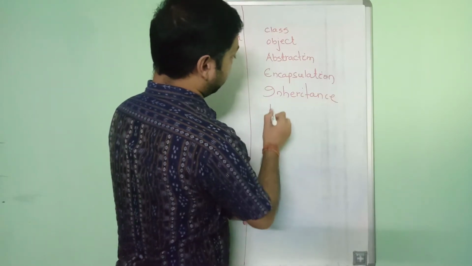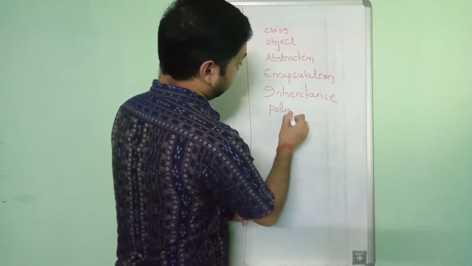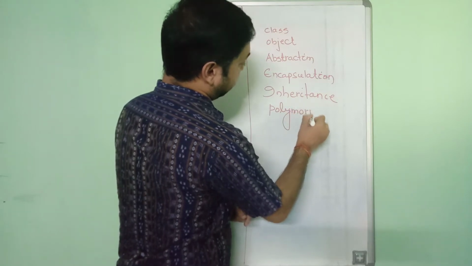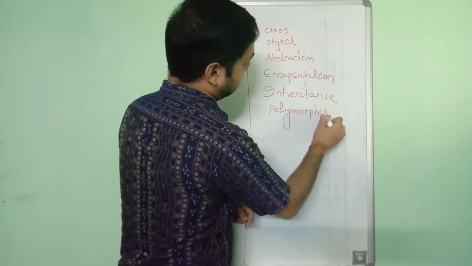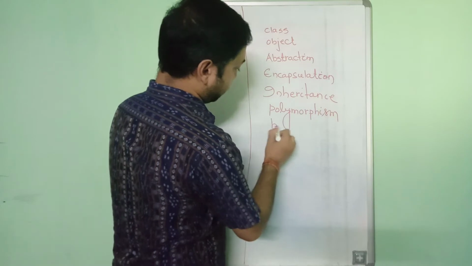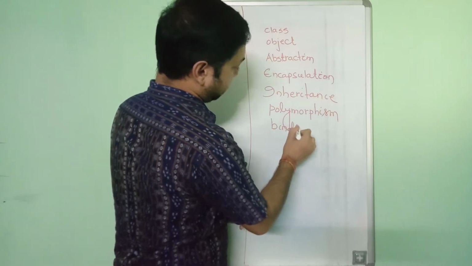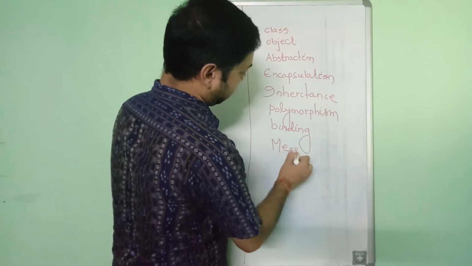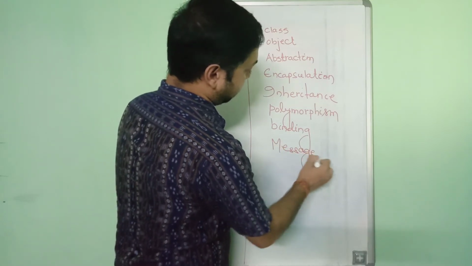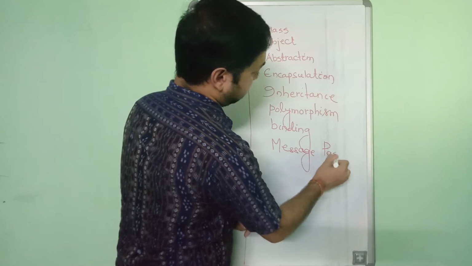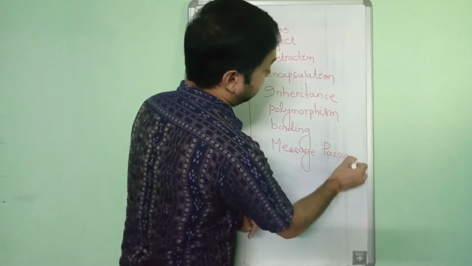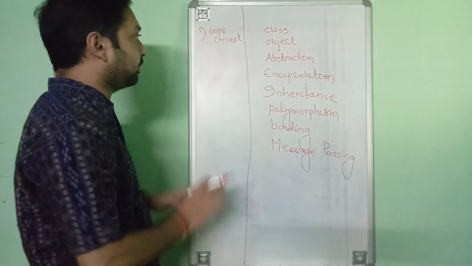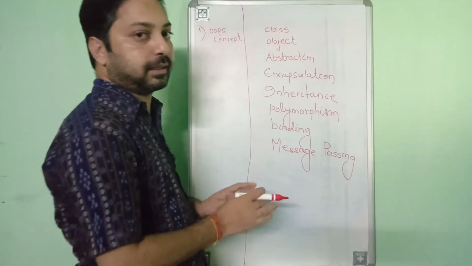next one is polymorphism. Also some other concepts are there, like binding and message passing. So these are some concepts of OOPS. If any language follows all these, it is known as an object oriented programming language.